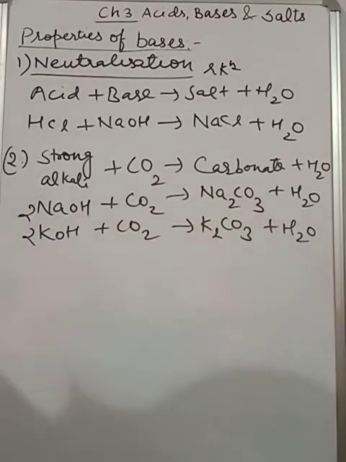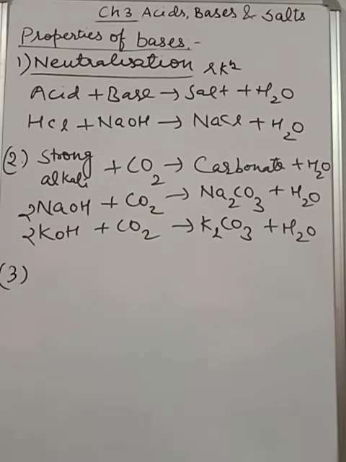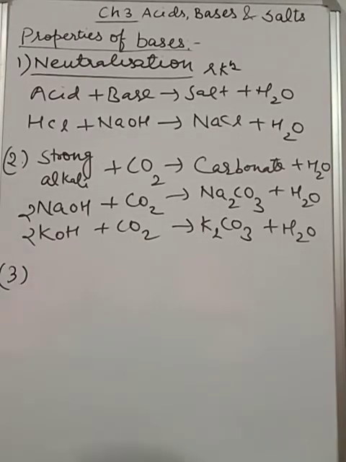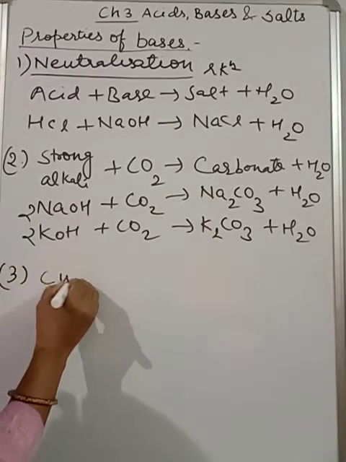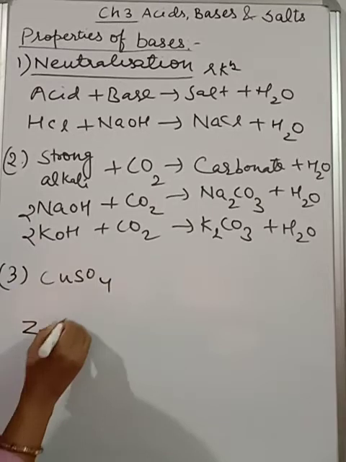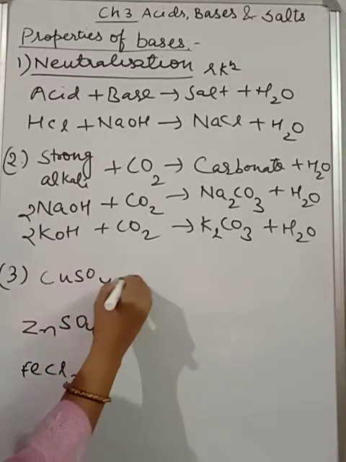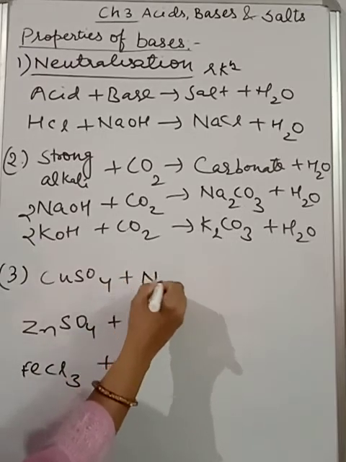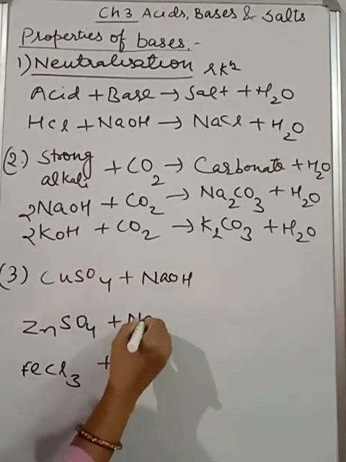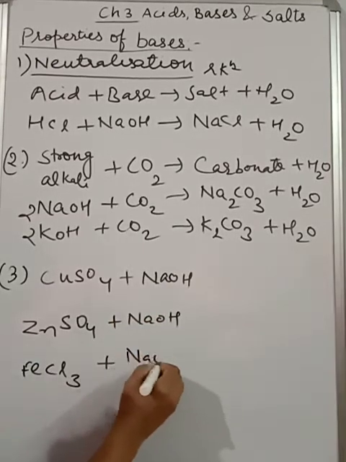Okay students, now next, when we take one base, it has the tendency to precipitate the insoluble metallic hydroxide when added to the solution of any metallic salt, like when we take copper sulfate or zinc sulfate or ferric chloride, and when we add an alkali to that, then in return what will we get here?